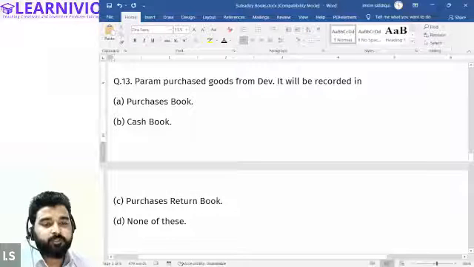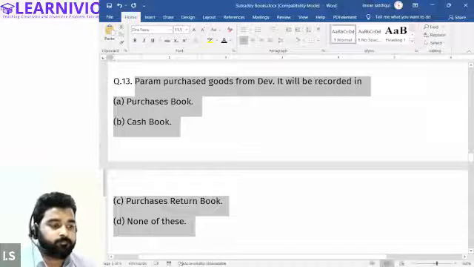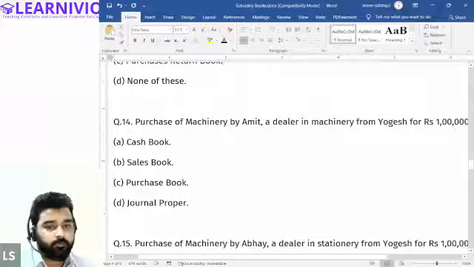Param purchased goods from Dev. It will be recorded in, Halima? Purchase book. Purchase book, right? And let me find some other question.